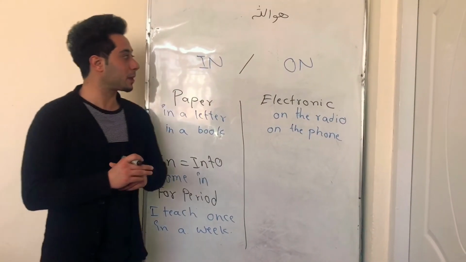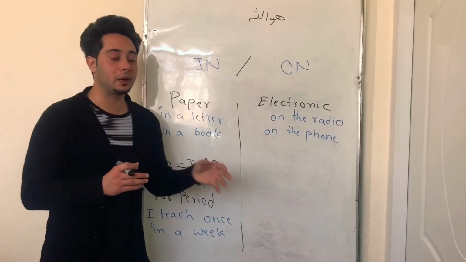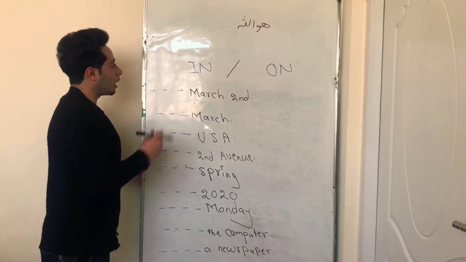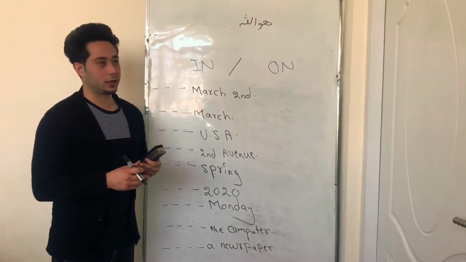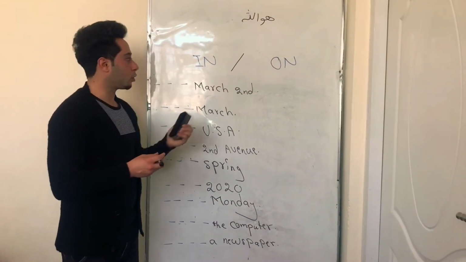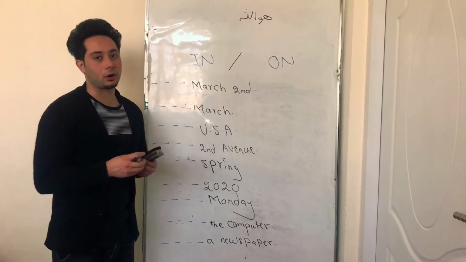And now, let's practice using in and on properly in sentences. It is time for practicing where we should use in and on properly. Let's show you the proper positions that we should use in and on.